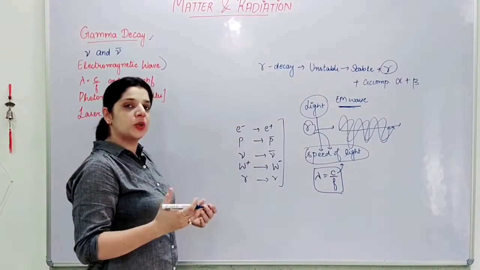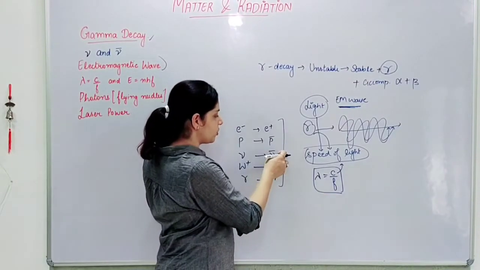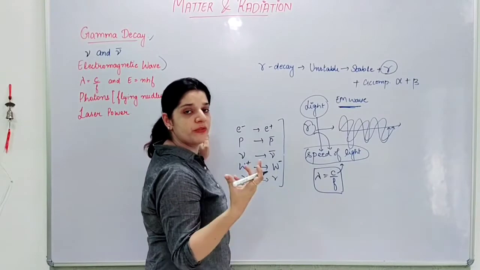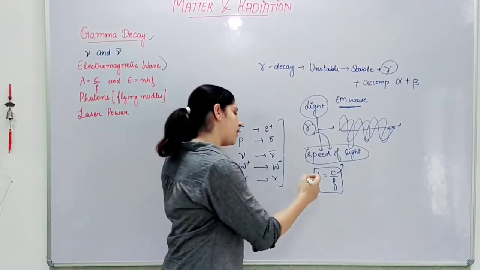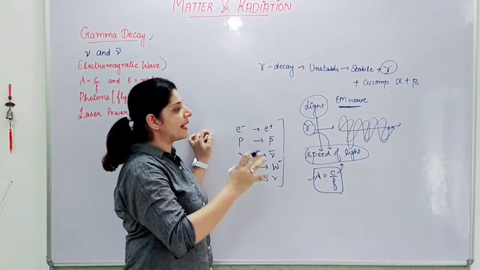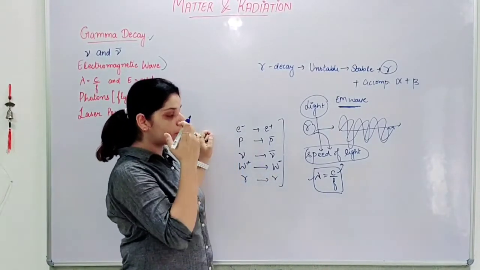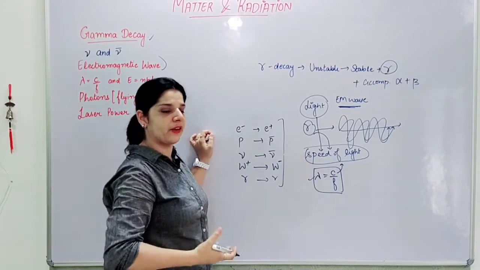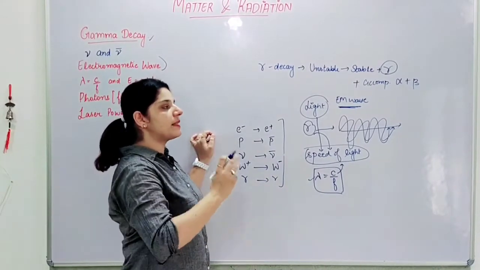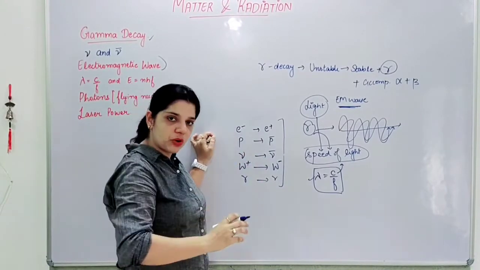Frequency is also denoted by nu, but here we'll denote it by F since nu is used for the depiction of neutrinos and antineutrinos. So I'll write F. So this is the formula for the wavelength of an electromagnetic wave, which is moving with the speed of light and has the frequency F.